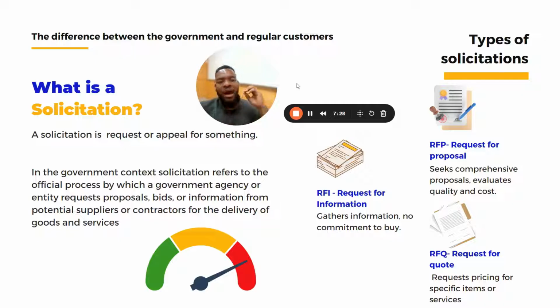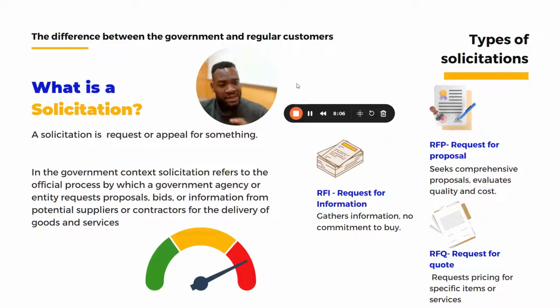Then we have RFQ. It's a request for quotes. The request for quote has a moderate level of buy. They want to know the price, okay? They want to know the pricing for the specific items or the specific service. In this situation, the government may not necessarily be looking to buy, but if they see something that's great, they will buy. If they see a great quote, a great technical statement, then they will buy. Okay. The level of commitment to a purchase here is moderate. The level of commitment to an RFI, there is no commitment to purchase.